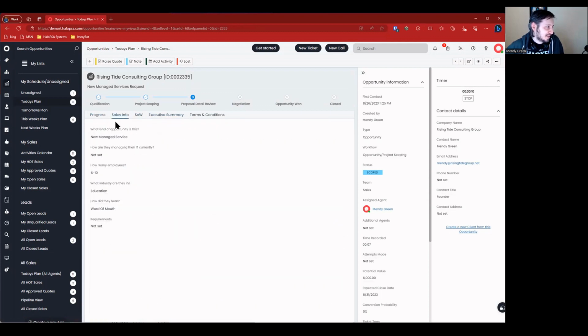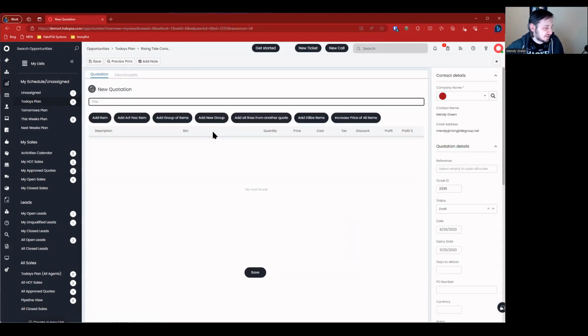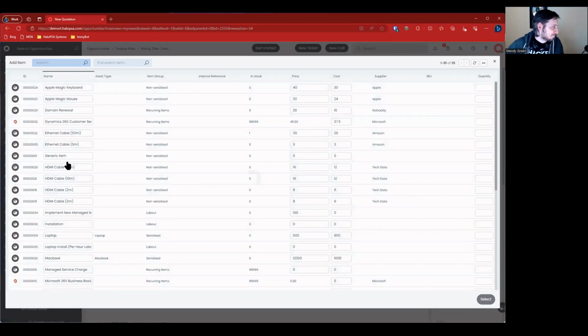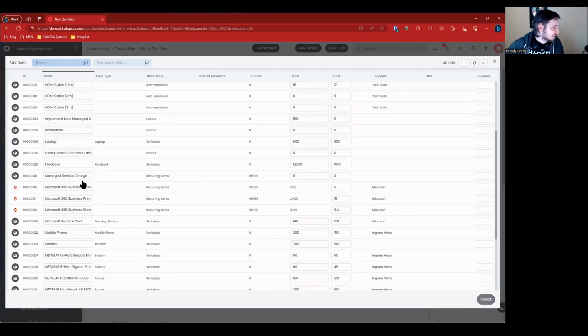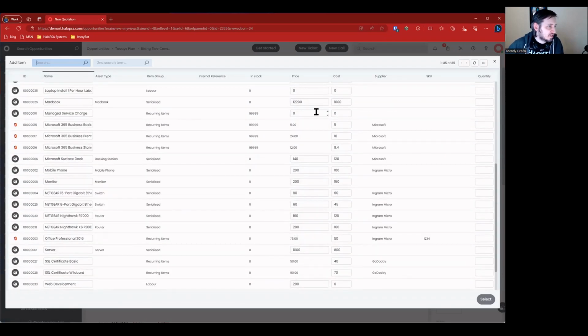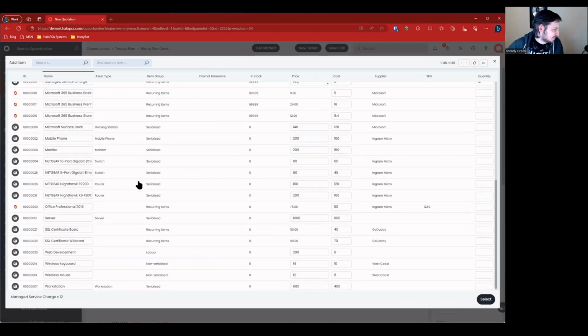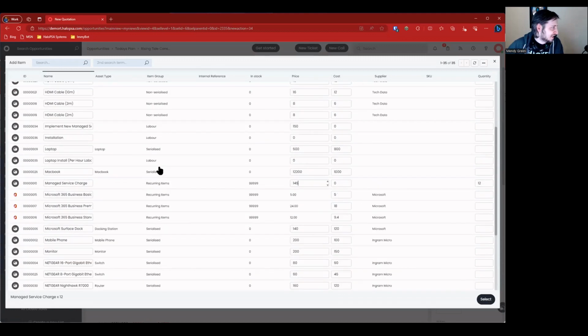If this does what I think it does, that is really cool. Let's go ahead and raise the quote. And let's add some items here. Let's see. We've got managed services charge, recurring item. Let's just add 12 of these at 145. I don't know, what else do we have? Let's say that's it. Let's go ahead and add that.